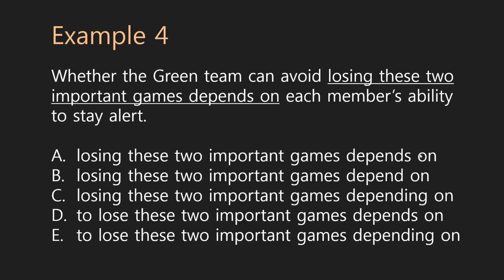I'm left with A and B. They're identical except that A has depend and B has depends. This is a subject-verb agreement issue, and again, we'll cover that in a later lecture. But remember, the noun clause always acts as a singular subject. Hence, we have to have a singular verb. In this case, it's depends. And you'll learn more about that in the lesson on subject-verb agreement. Okay?